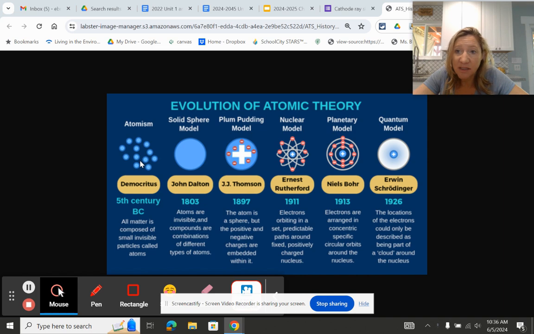So today I'm just going to go over these two, and then I'm going to set you up for how to do the activity for getting to this model.